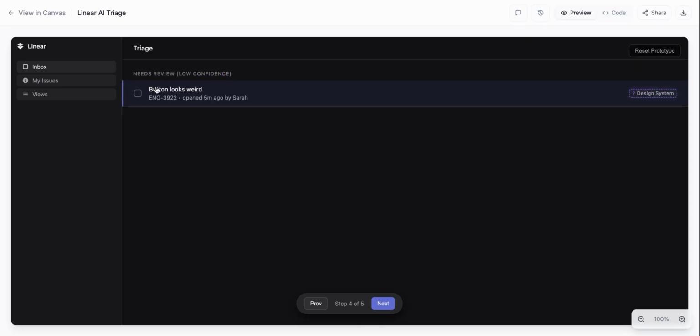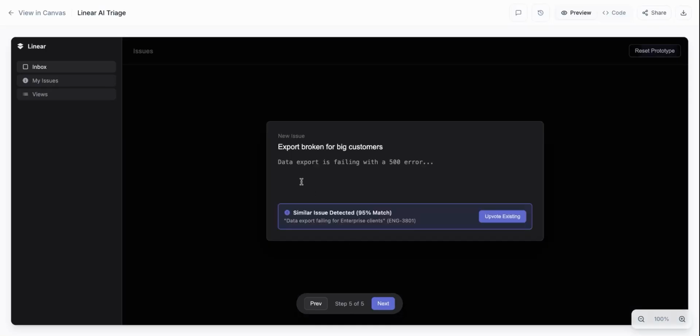And then we go into the other one, which tends to be something that needs some review. And then you click on it, and then you can update it for future design issues. So this is something that I can say yes or no, and then it looks like the new issue has been created.